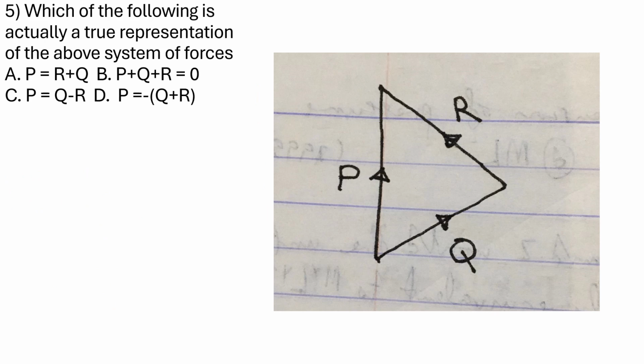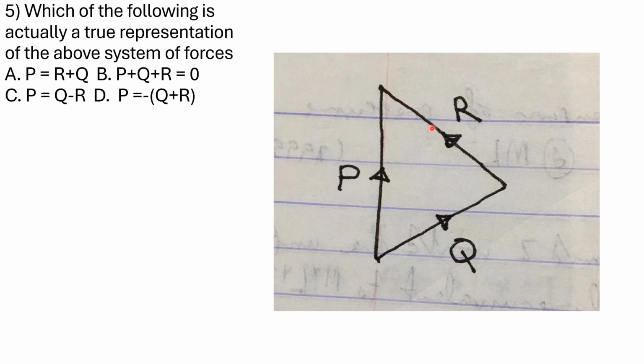Next question says, which of the following is actually a true representation of the above system of forces? This is what you should be looking out for. We are following orders. I'm going to start moving from P, then Q, and then R. I'm going to start from each of the vectors. If I start from P, look at the arrow. It's going upward like this, so I'm following that arrow. The next place I can go to, I can't go here. The vector, nothing goes there. I can only go down to this place, but I'm going against the arrow. So it is not true that after going from P, this is negation.